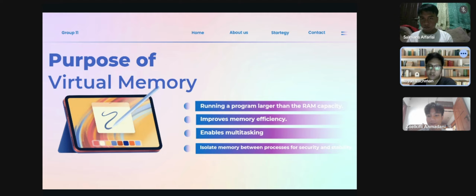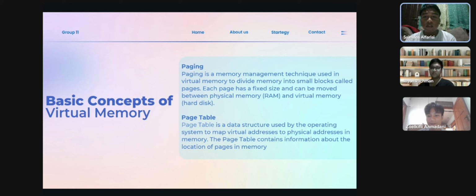Paging. Paging is a memory management technique used in virtual memory to divide memory into small blocks called pages. Each page has a fixed size and can be moved between physical memory, RAM, and virtual memory, the hard disk. And the second, page table. A page table is a data structure used by the operating system to map virtual addresses to physical addresses in memory. The page table contains information about the location of pages in memory.